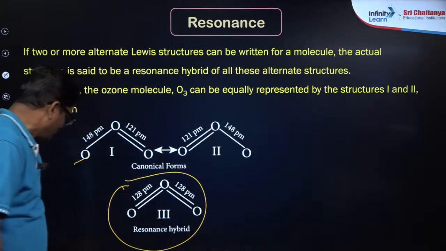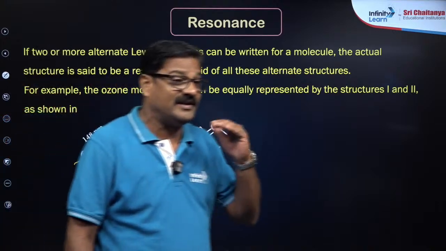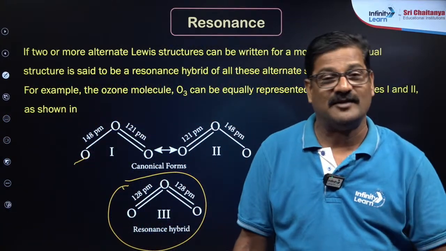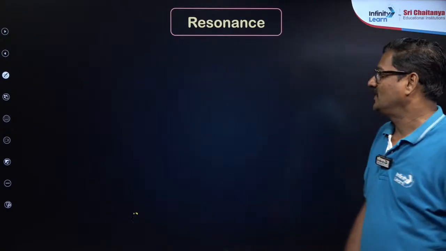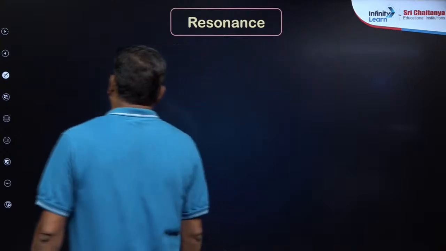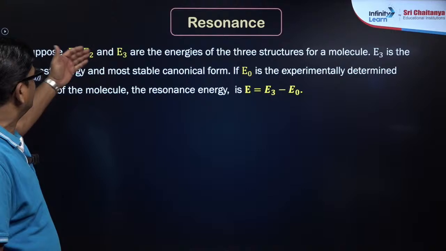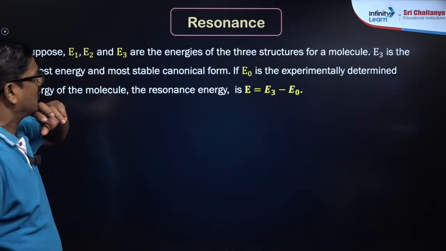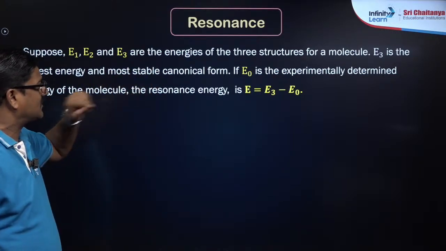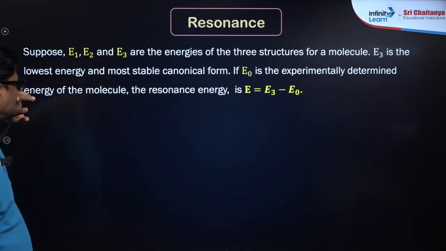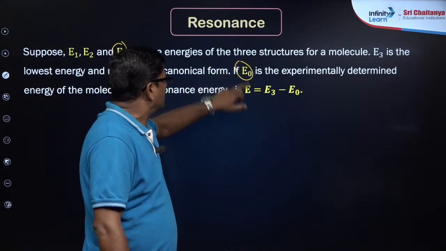That's good. Okay, now the energy gap between one of the resonating structures and the resonance hybrid is called resonance energy. So that's what I want to say here. Suppose E1, E2 and E3 are the energies of the three structures for a molecule. E3 is the lowest energy, most stable canonical form. If E0 is the experimentally determined value, then the difference between them is known as resonance energy.